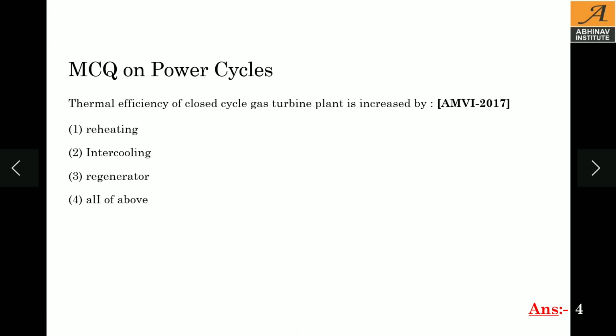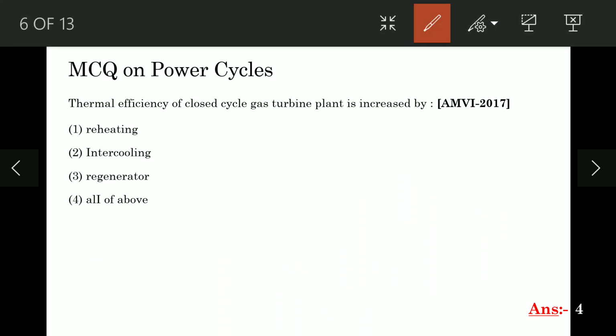Next question. Thermal efficiency of a closed cycle gas turbine plant is increased by options: reheating, intercooling, regenerator, and all of the above. To increase the efficiency of a closed cycle gas turbine, we have to do all these three things, that is reheating, intercooling, and regenerators. So all these three will improve the efficiency of a closed cycle gas turbine. So option 4 is correct.